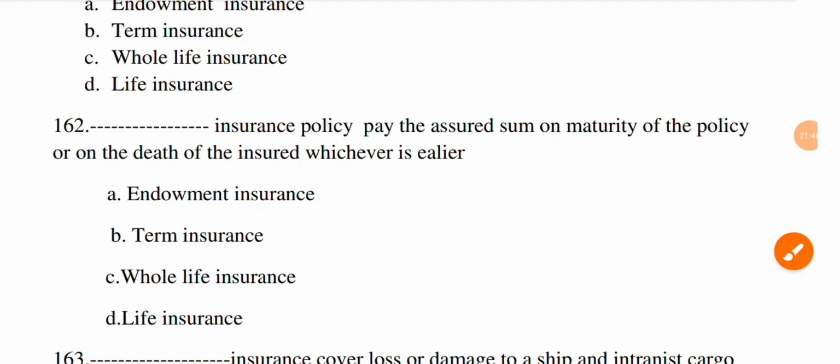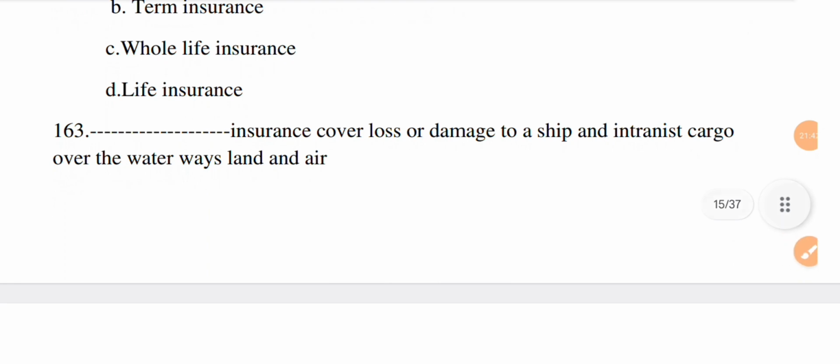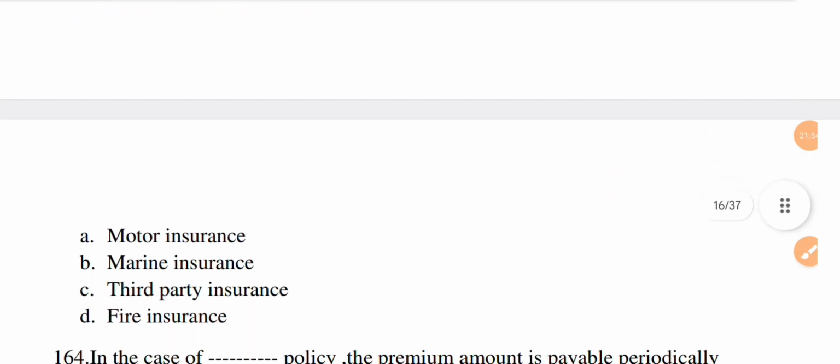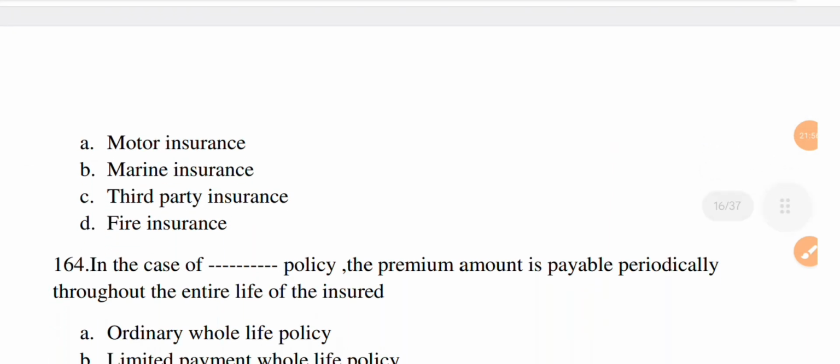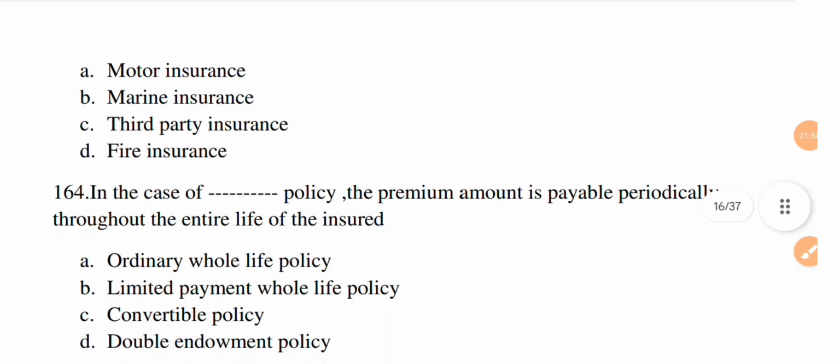Next question. Dash insurance covers loss or damage to a ship and in transit cargo over the waterways, land and air. Option A, motor insurance. B, marine insurance. C, third party insurance. And D, fire insurance. The correct option is B.